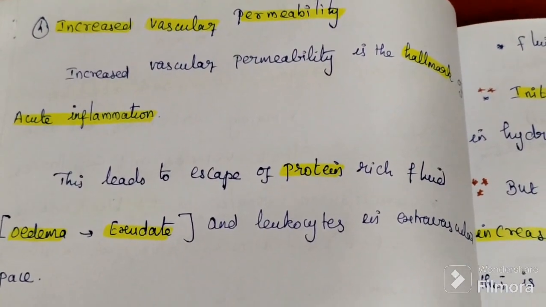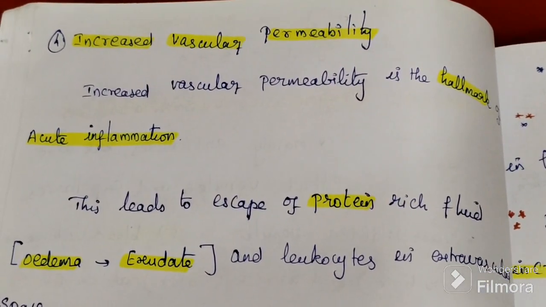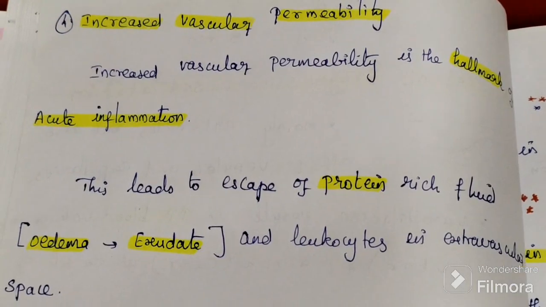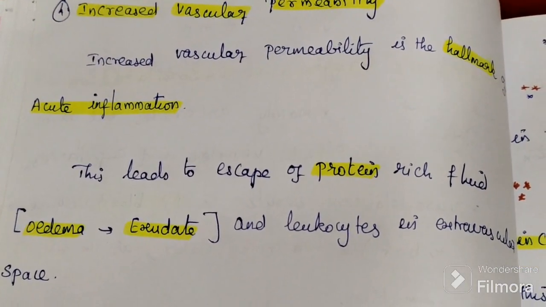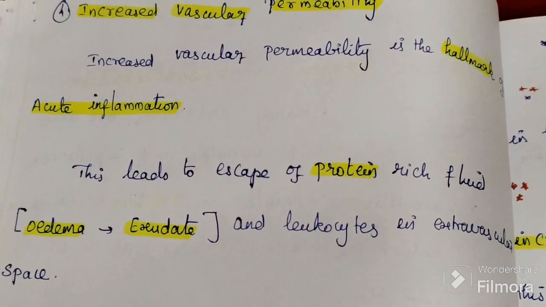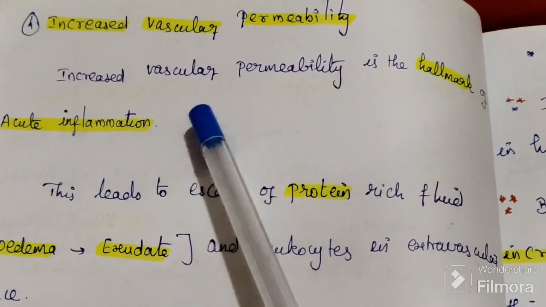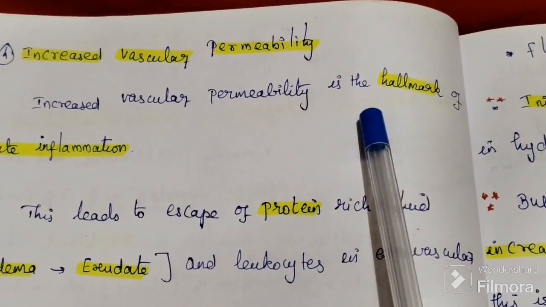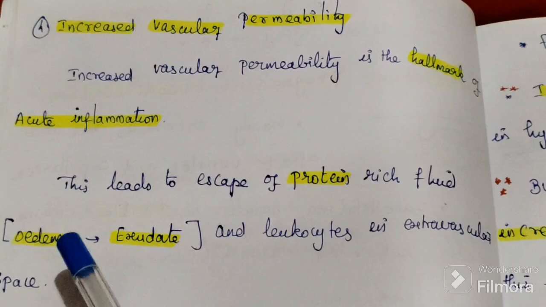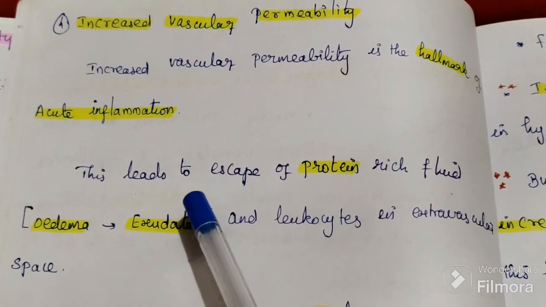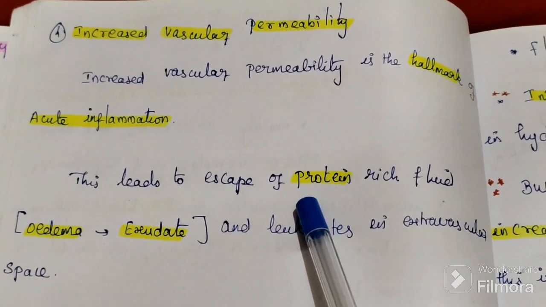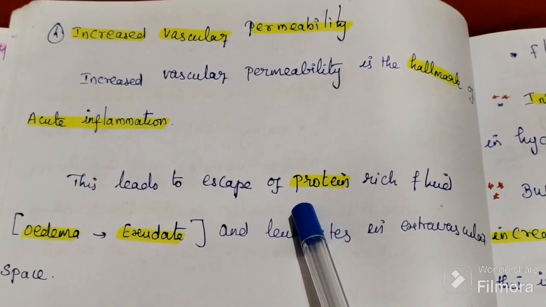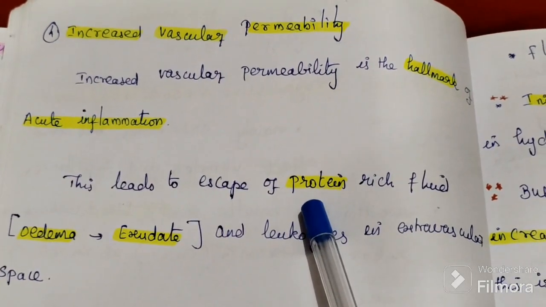The fourth process is increased vascular permeability. This is the hallmark step of acute inflammation. Increased vascular permeability is the hallmark of acute inflammation. It leads to escape of protein. In the previous method only fluid, only water, leaked out due to hydrostatic pressure.